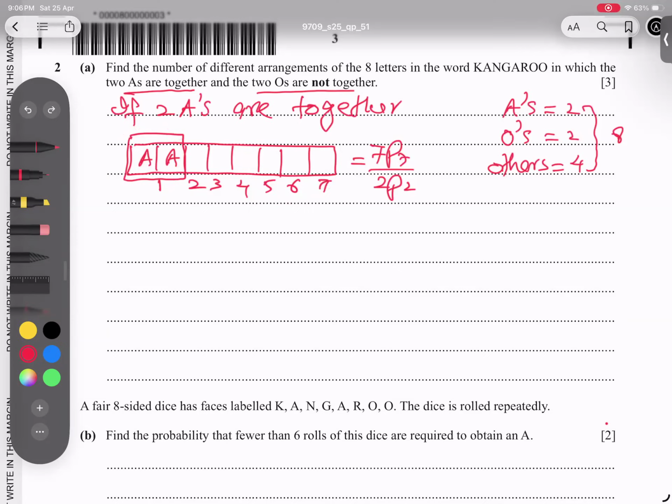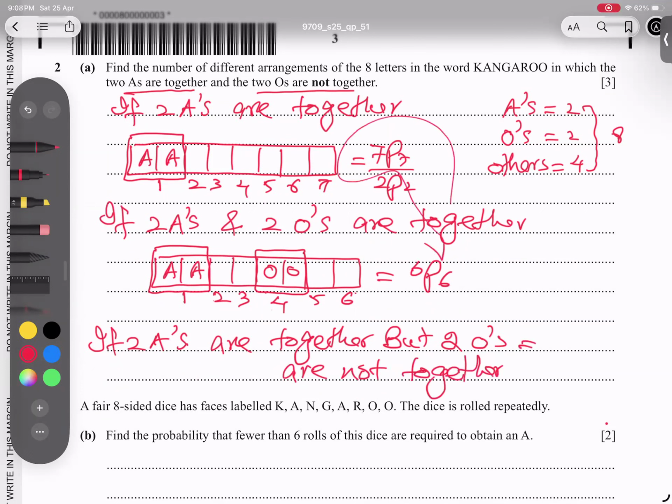We should not count the O's because they are blocked inside. So with the two A's together but the two O's not together, common sense says from the total we subtract these options.